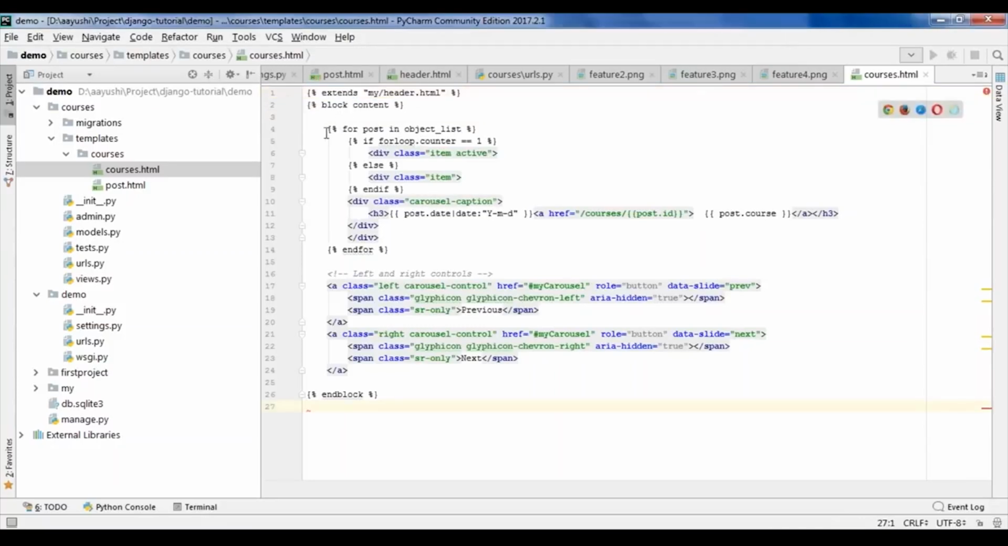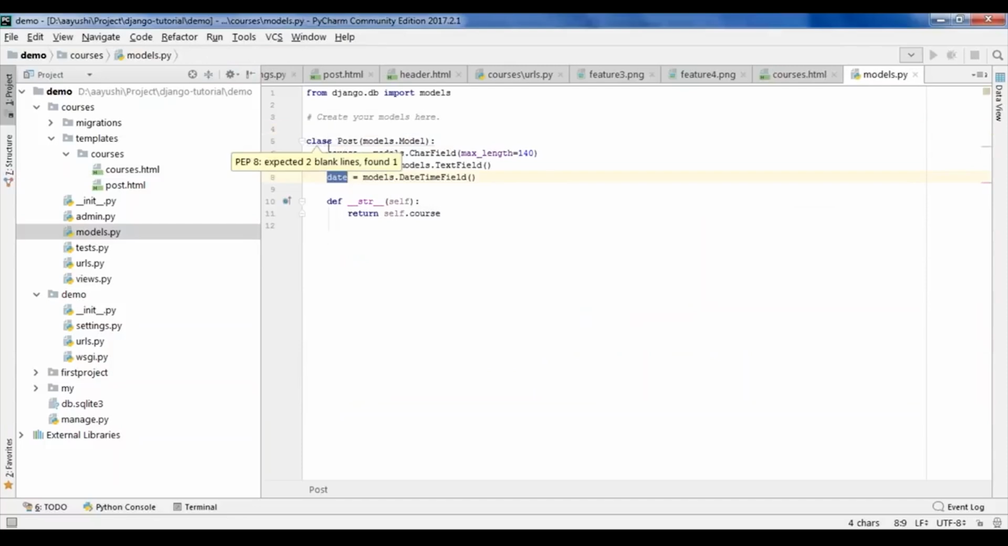Now here I have started a loop which says for post in object list. Object list is the list of all the objects which are there in post. Now what is post? Post is my model. So let me first go to my models. Here I've created one model. I have created a class which is post and has different fields like course, description, and date.